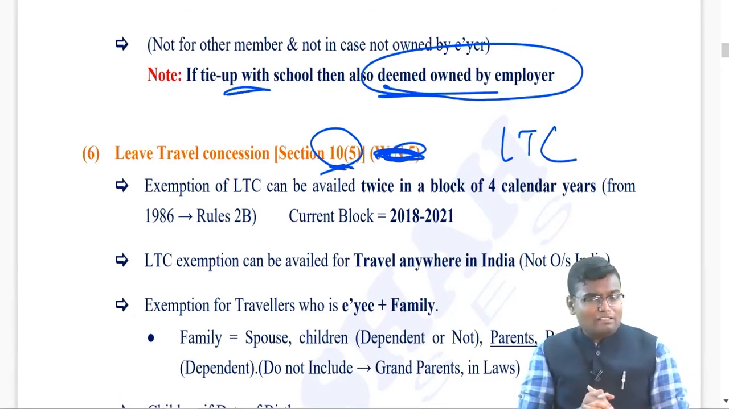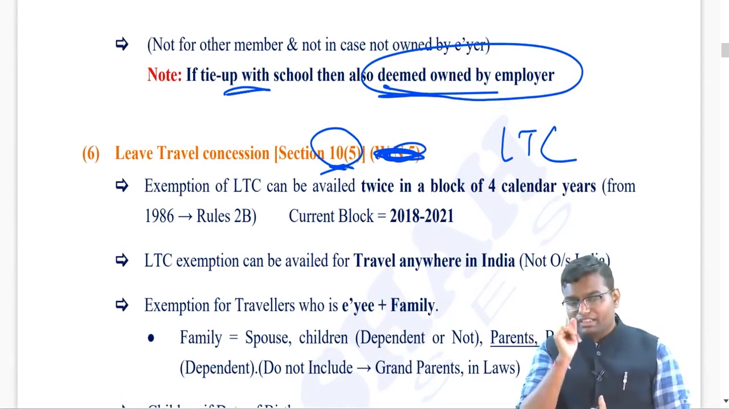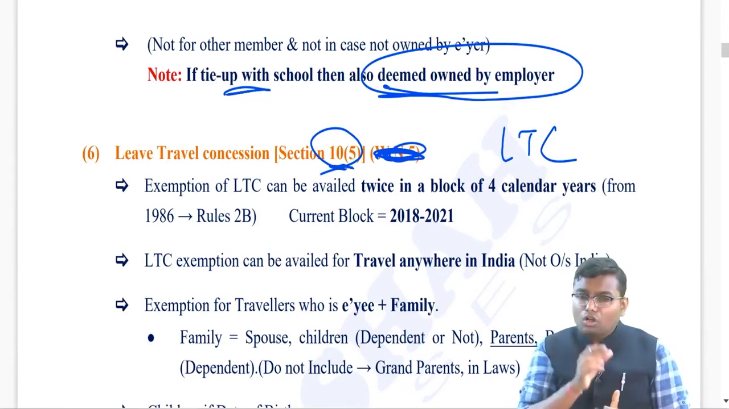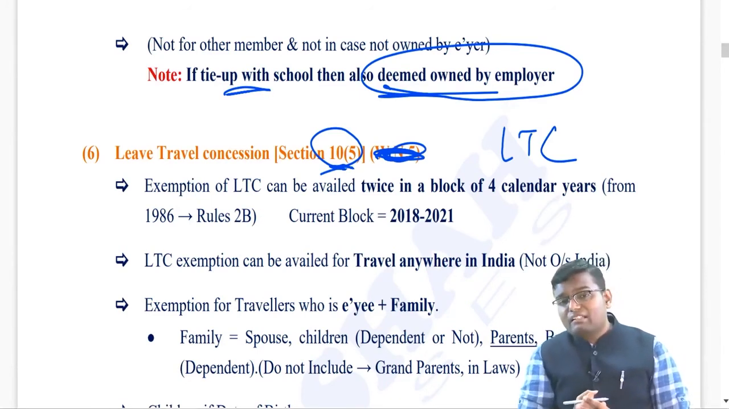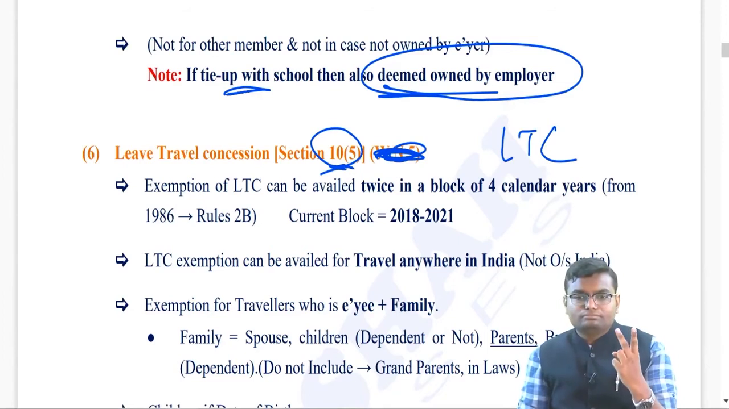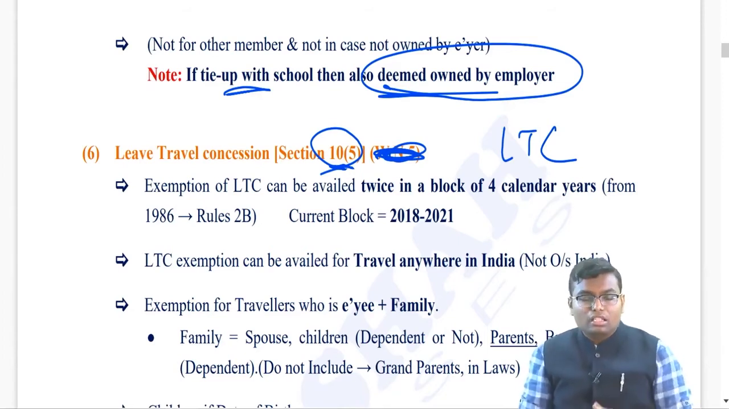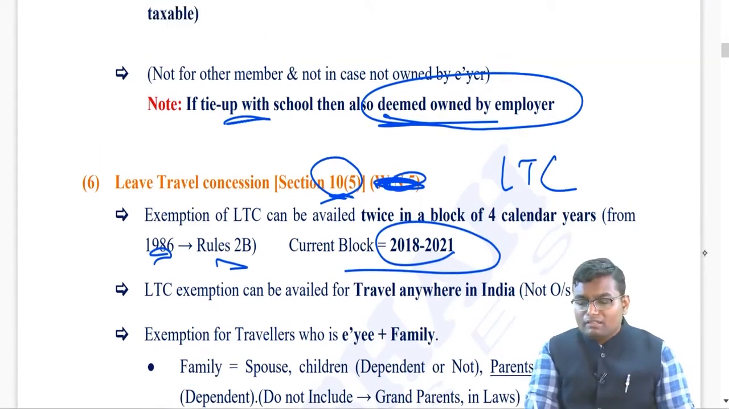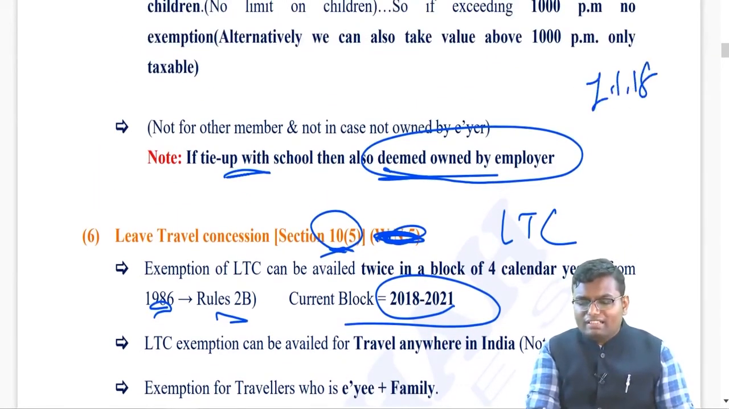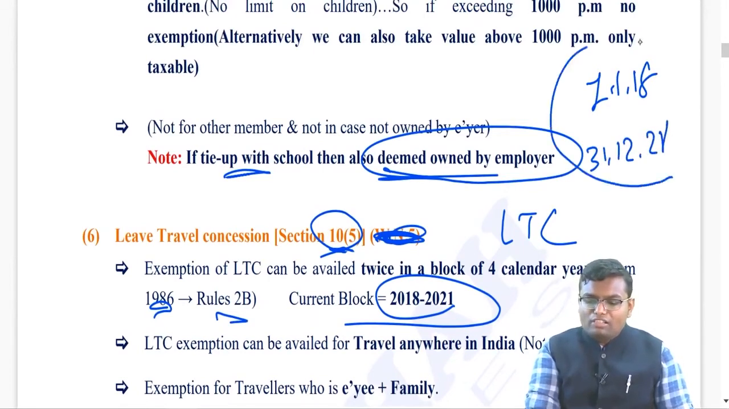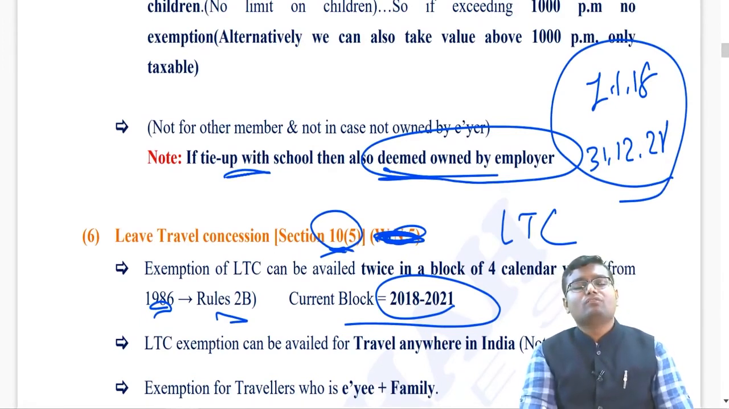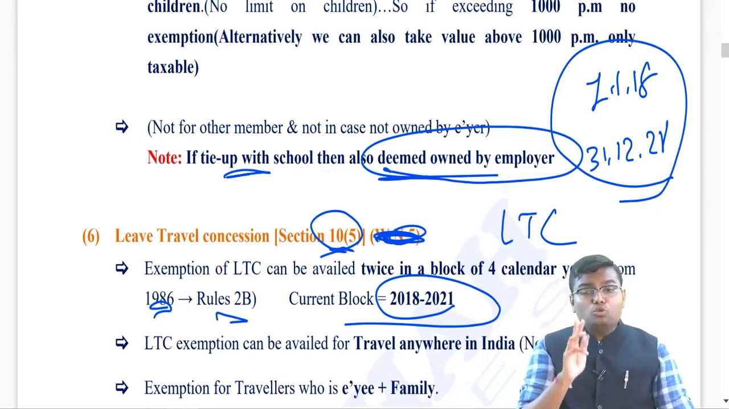Whatever expenditure your employer is doing, basically it is your perquisite. But section 10 clause 5 says, we will give you exemption from this taxability, but the exemption is maximum for 2 times in a block of 4 calendar years. This block system started from the year 1986 as per rule 2B. So the current block which is going on, 2018 till 2021, is in calendar years. From 1st January 18 till 31st December 21, whenever you will go, whatever journey you will make, and your employer is reimbursing the amount of traveling expense for the vacation, maximum 2 times you can take the exemption.